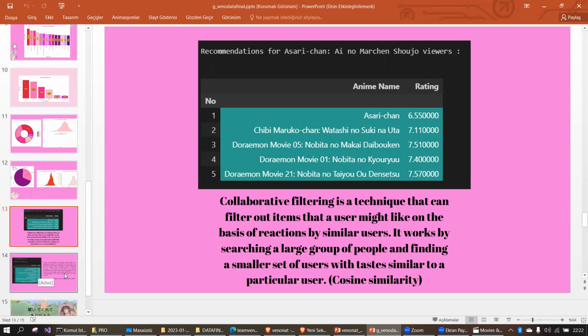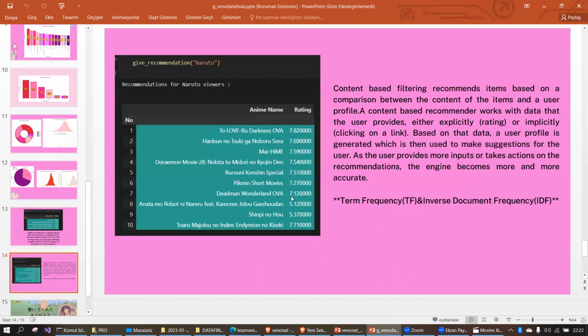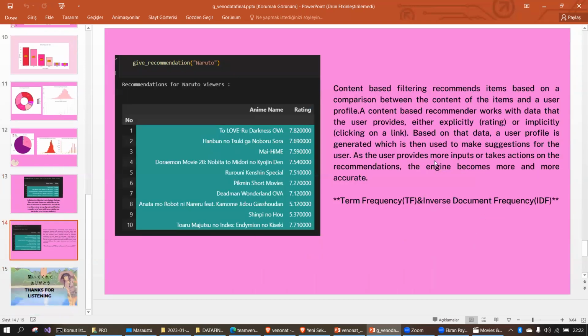We also explained it in our code. And our second part is content-based filtering recommendation. The main difference, which will be the key point for us, is that as the user provides more input or takes actions on the recommendations, the engine becomes more and more accurate. When you try more, when you watch more, the system helps you more. That was the main point of our second technique.